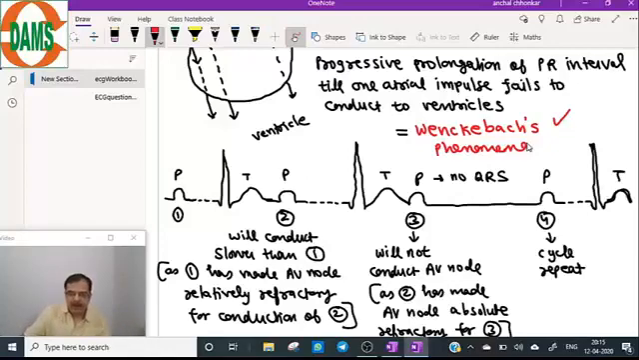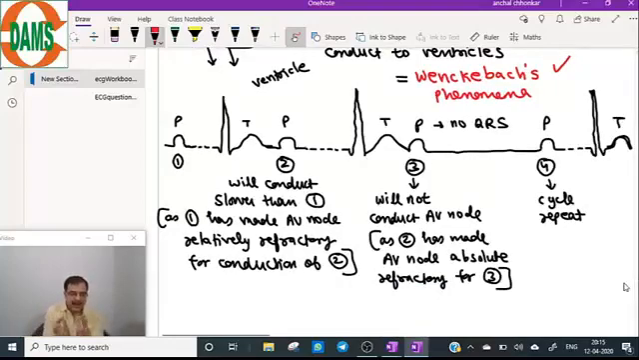Now coming to the true false on this aspect. True false on the Mobitz 1 block, which satisfies our criteria for a second degree AV block. Why only after 3 cycles? This is just an example I have taken. It can be 4 cycles before it drops, or it can be 3 cycles.